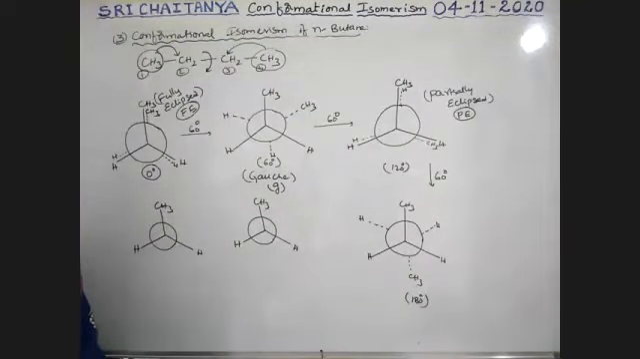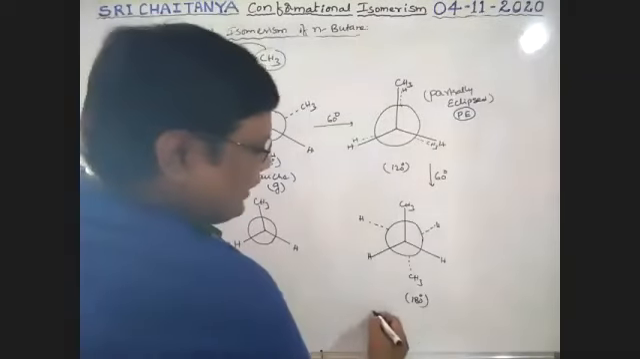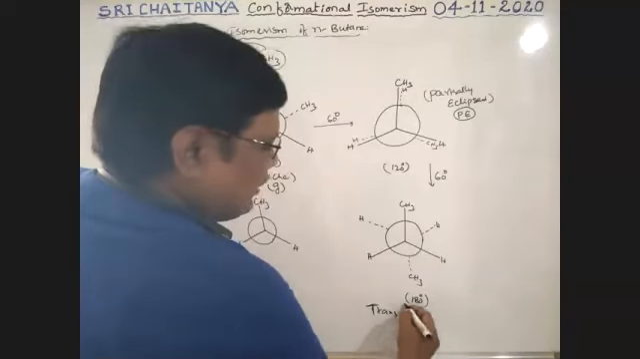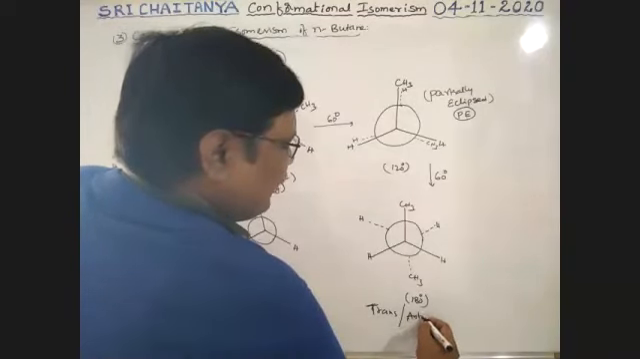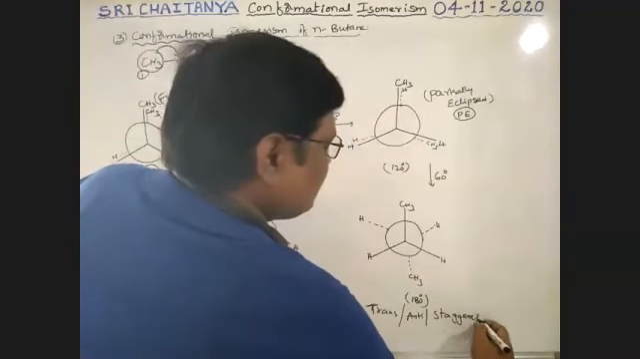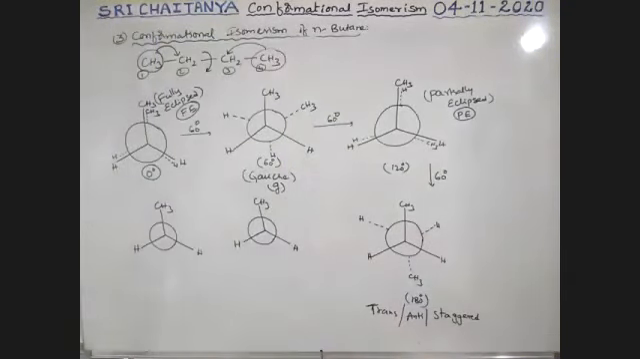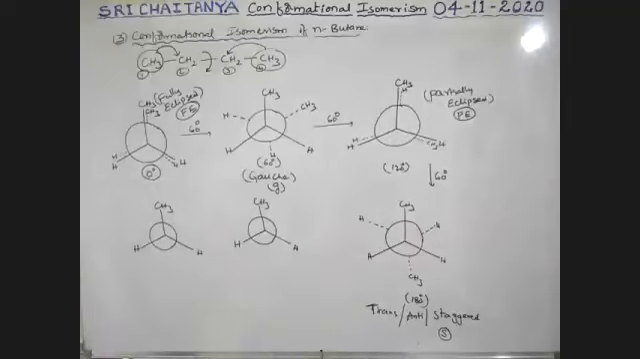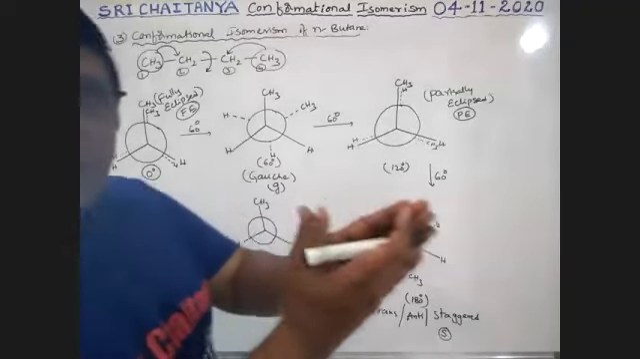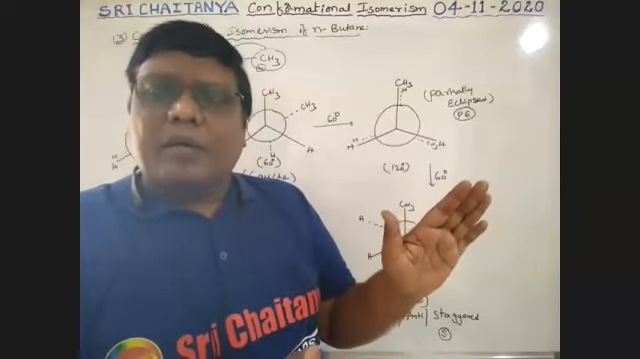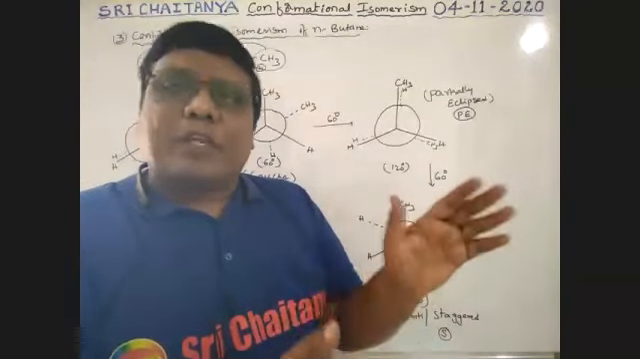So exact opposite condition is considered as trans form, trans means opposite, which is a trans form or anti-form or staggered form. So I am representing this one as Sn. That means similar groups are apart from each other. So a large difference in the distance is there between similar groups.